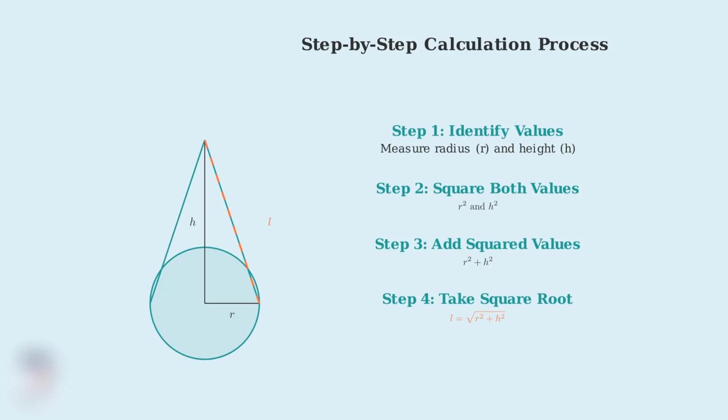Step 4. Take the square root of the sum. This final step gives us the slant height. The square root operation reverses the squaring we did earlier, giving us the actual length of the slant height line.